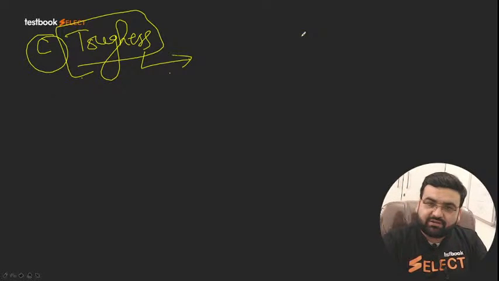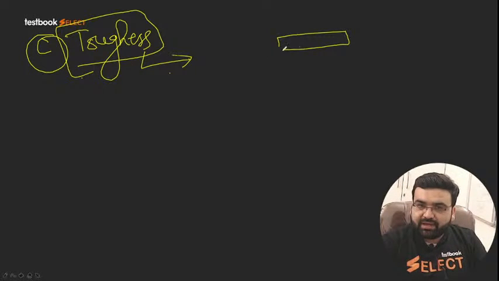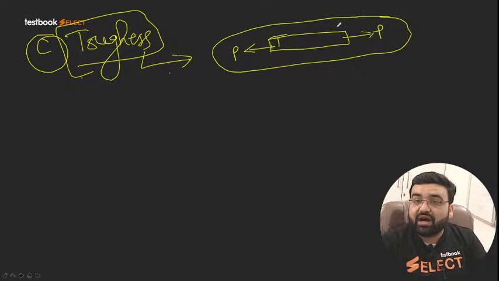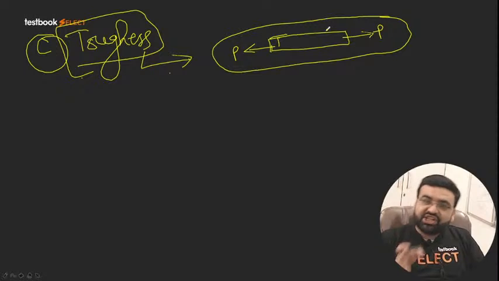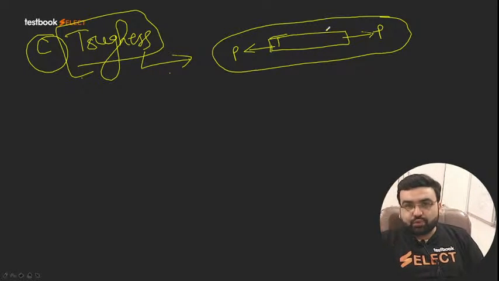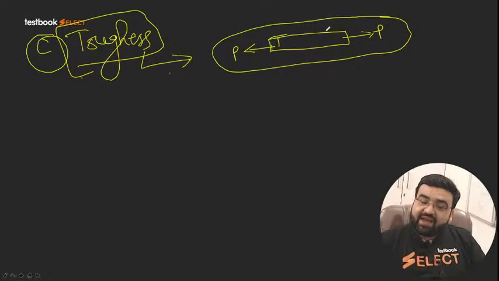For example, in strength of materials, if you remember, this is my steel rod or steel bar. If you are applying some load P here and P here, before breaking, how much maximum energy has this bar absorbed? Initially it is strain energy, then we have the resilience, proof resilience, and then we have the toughness.